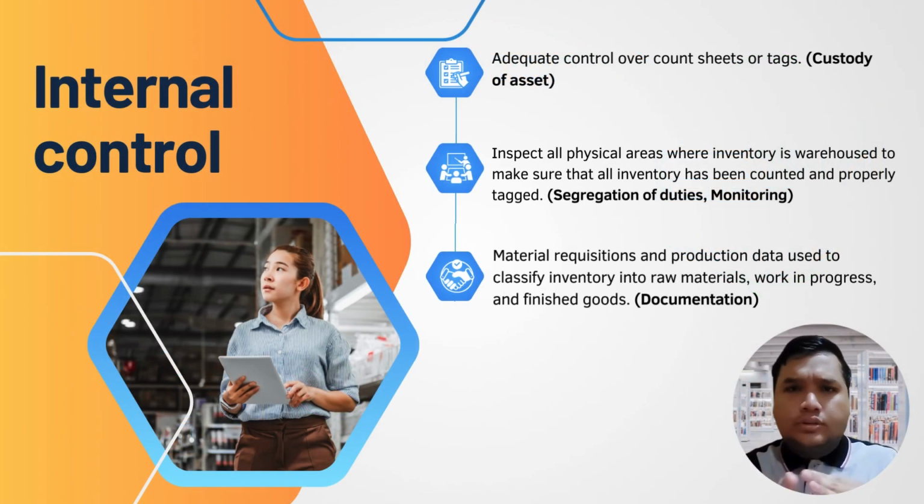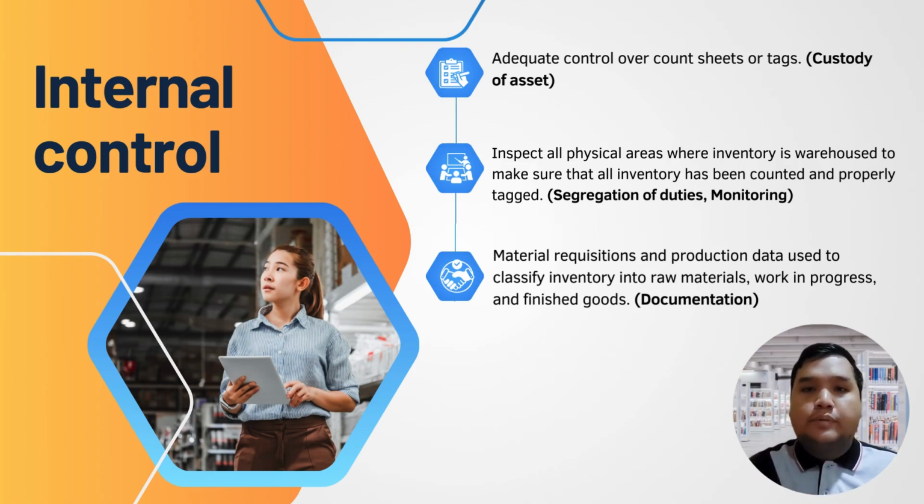Next, we go to the internal control. First, adequate control over count sheet or tag. Inspect all physical areas where inventory is warehoused to make sure that all inventory has been counted and properly tagged. And material requisition and production data are used to classify inventory into raw material, work in progress, and finished goods.